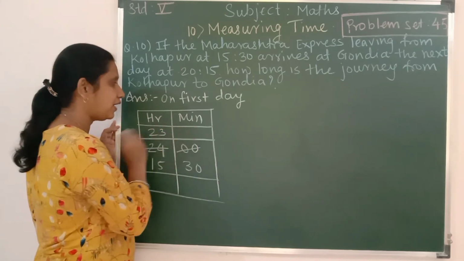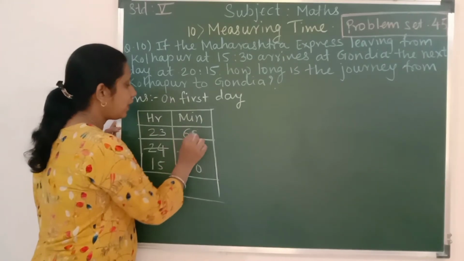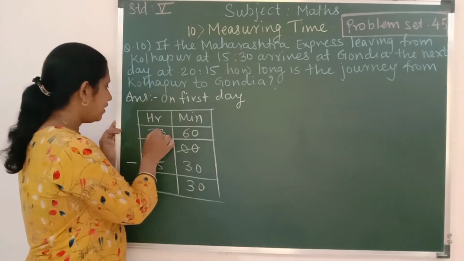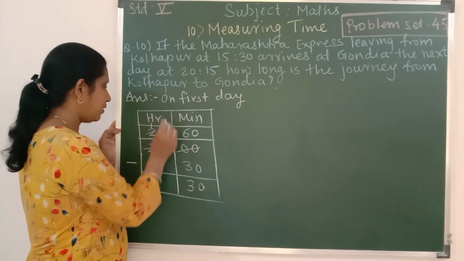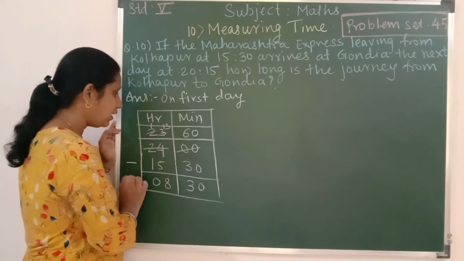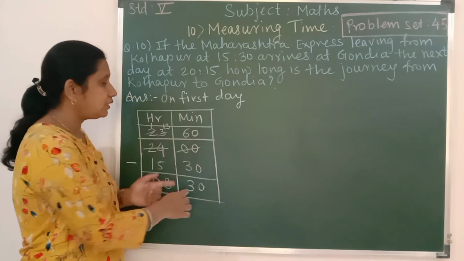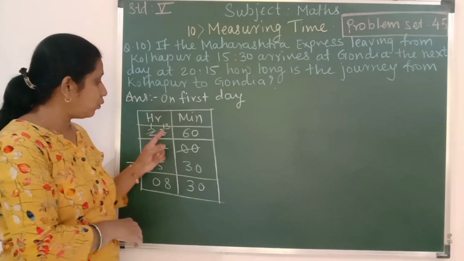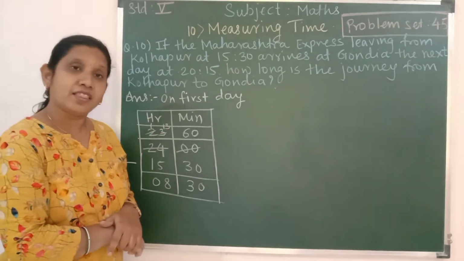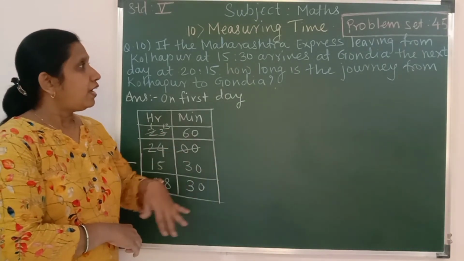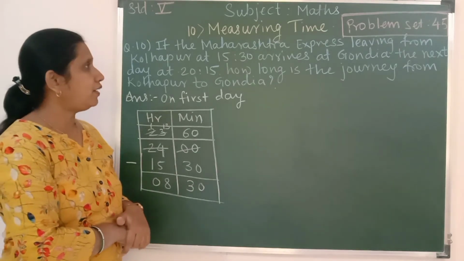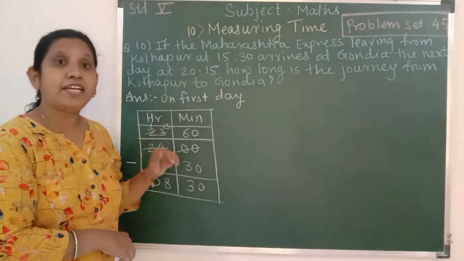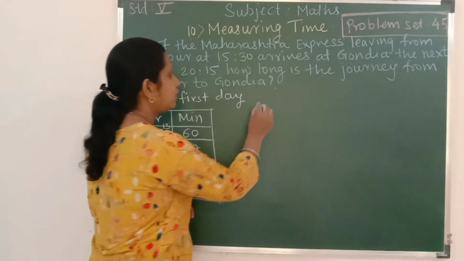Here we can write, when we are borrowing 1 hour, it means we are borrowing 60 minutes. 0 minus 0, 0. 6 minus 3, 3. Cancel it. 1. 13 minus 5, 8. 1 minus 1, 0. So on the first day, from 15:30 till 24, it requires 8 hours 30 minutes. Now next we'll have to find out the timing from 24 till the next day. 24 means 0, 0.